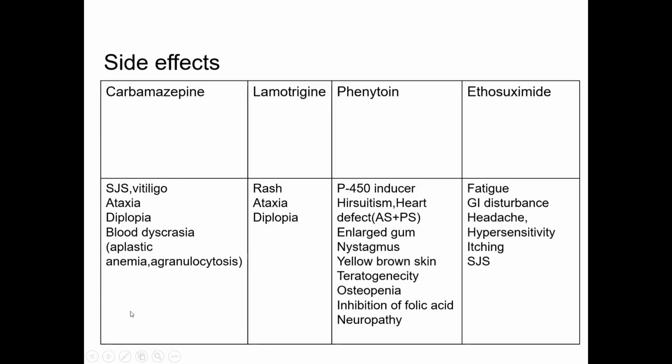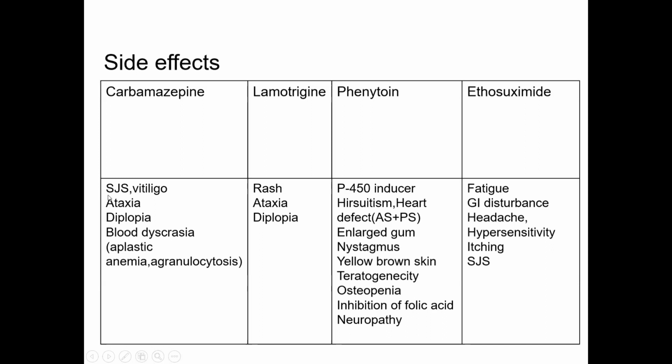Just remember this way, R-A-D. R means rash, A means ataxia, and D for diplopia. Carbamazepine, common side effect RAD. D also includes dyscrasia.